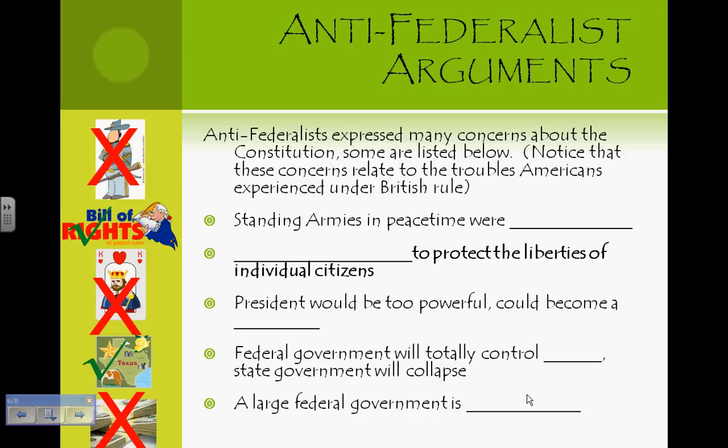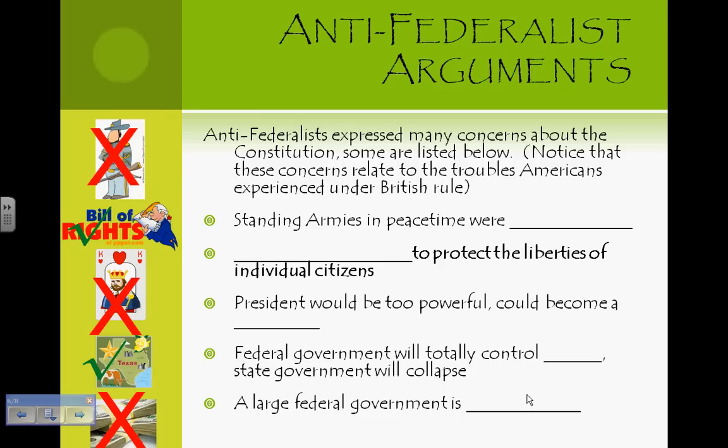Here are some of the main arguments presented by the Anti-federalists. Notice the similarity these concerns have to the concerns colonists faced under British rule. Anti-federalists argued that a standing army in peacetime was dangerous. Patrick Henry was remembering the days of the British soldiers when they lived with the colonists. George Mason had already argued the need for a Bill of Rights to protect individual freedoms such as freedom of speech. This was such an important liberty to America and had been restricted by Britain.